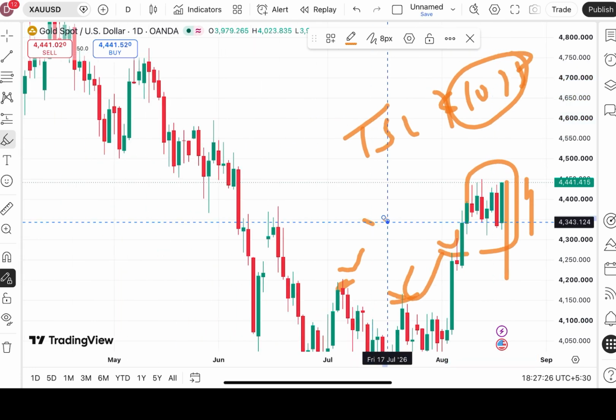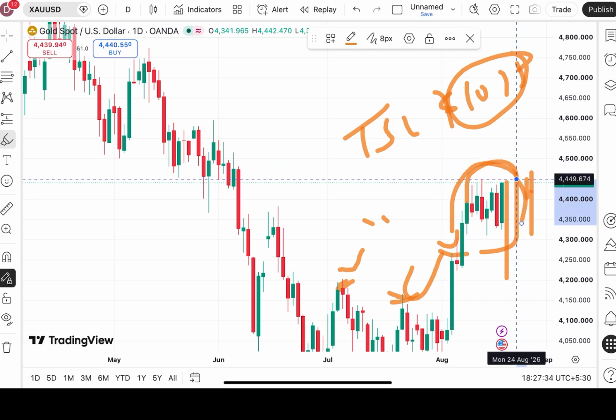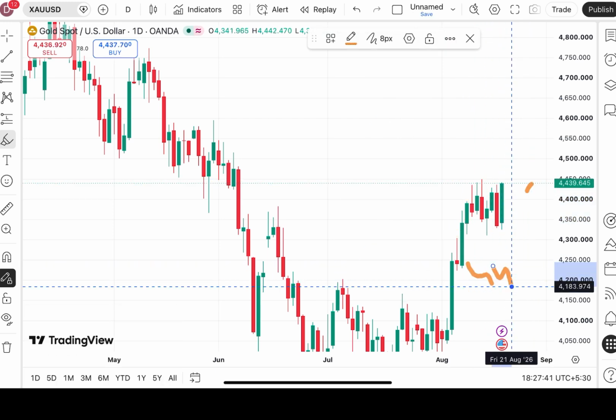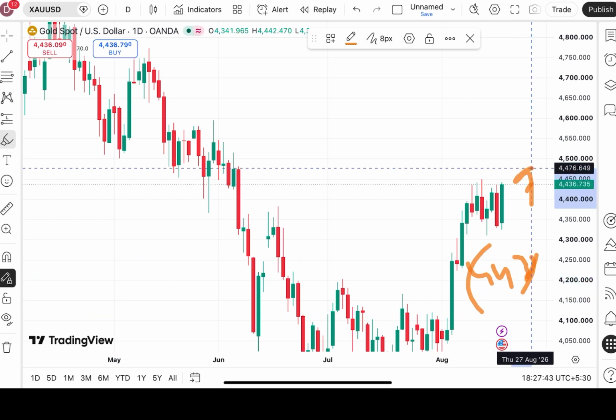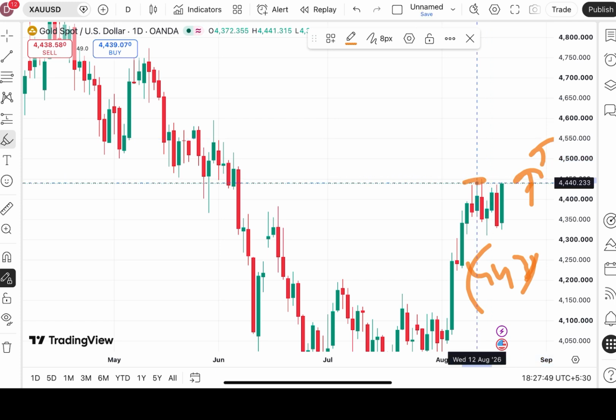So above 4400, there can be an upside movement towards 4500, the further high. But if it keeps falling below 4400, chances can be high that it can come down, and then a further fall can be seen. Suppose today this candle closes above this level of 44.36, then there is a probability that the next candle can also be green, and then tomorrow also we can see a probability of making a new high above this level.